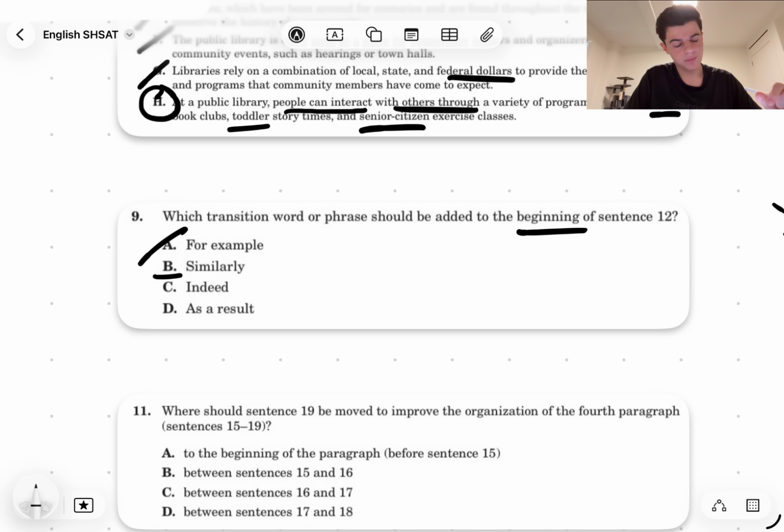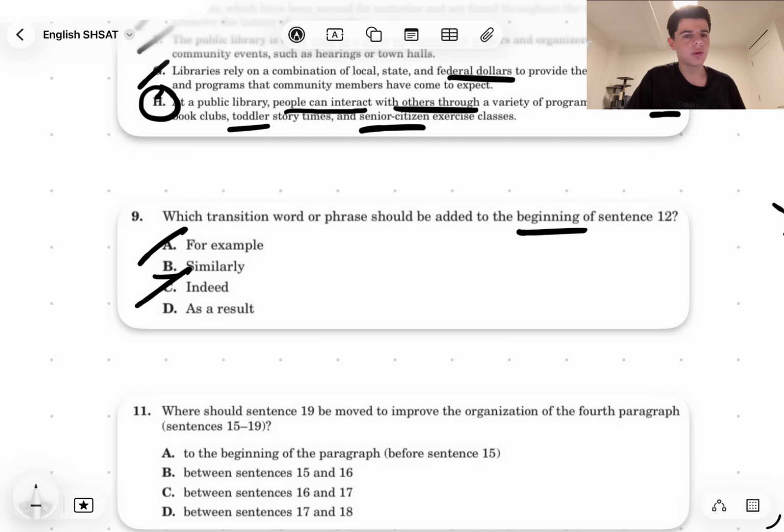C, indeed. Okay. Indeed doesn't really make sense because indeed kind of affirms something, right? But here we have two individual examples. So you would use indeed when you say something and then you say like yes, and then you continue proving it. Like you say, in fact, like even more, right? So that's when you would say indeed. But we're just using two different examples here. So that doesn't make sense here either.